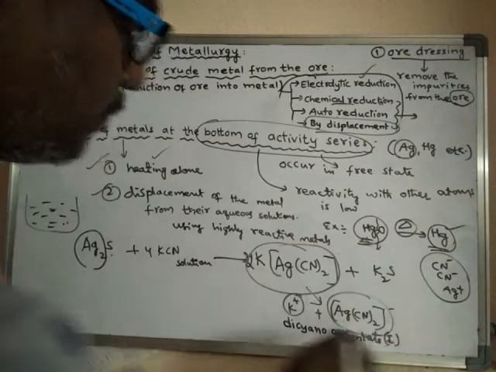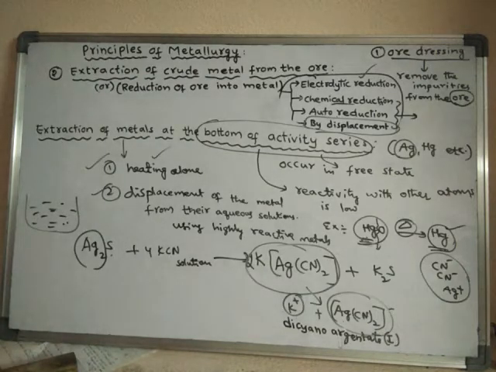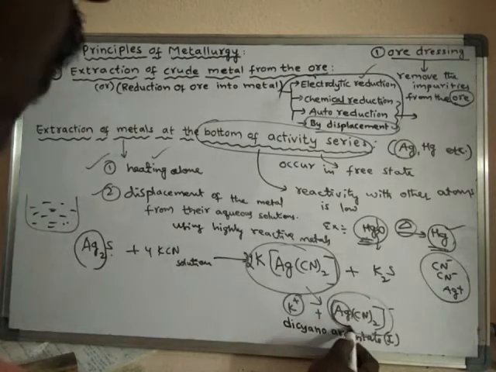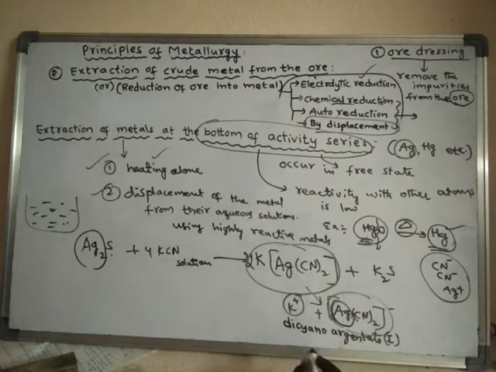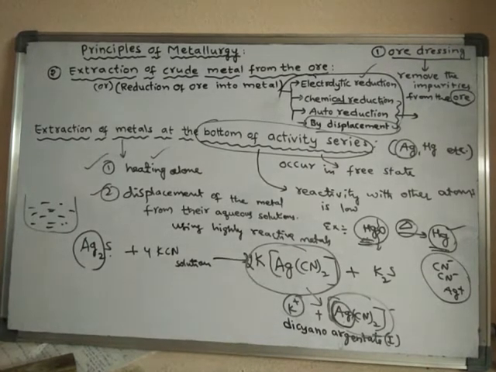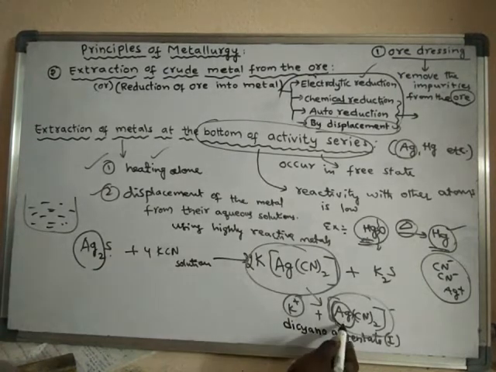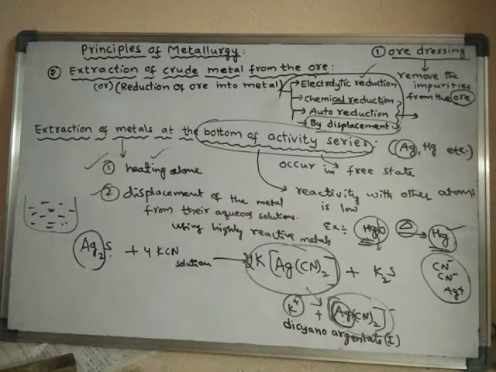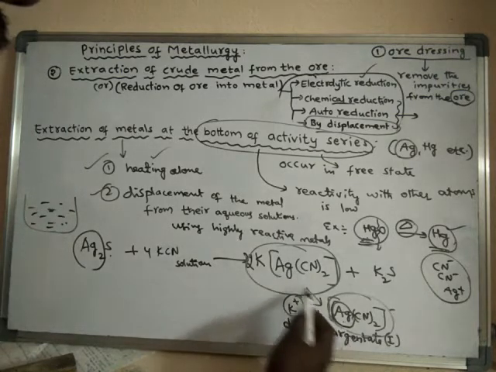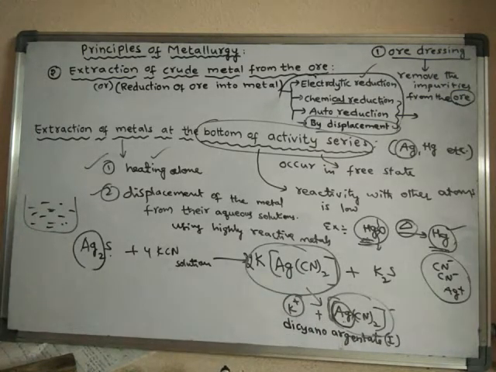Dicyanoargentate(I) ion is formed. Now this is a complex ion, so the metal from this complex ion can be displaced by using highly reactive metals. The low reactive metal can be displaced by a highly reactive metal, because in this solution the less reactive metal is in the complex ion form.